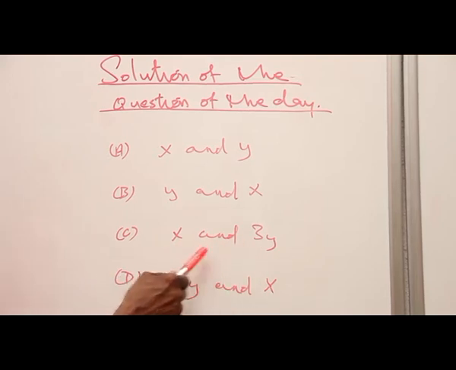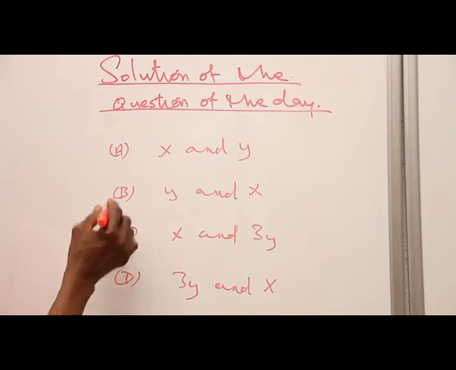D is equally not the correct option because 3Y and X are not the valencies of the anion and the cation. Consequently, the correct answer is B.